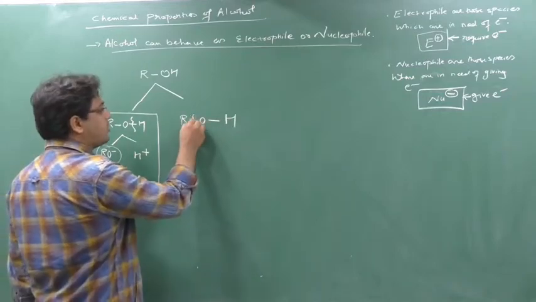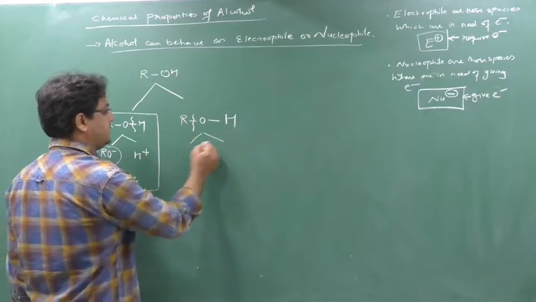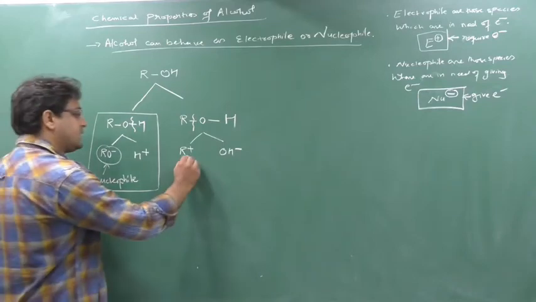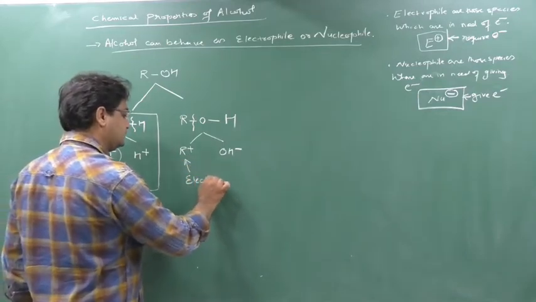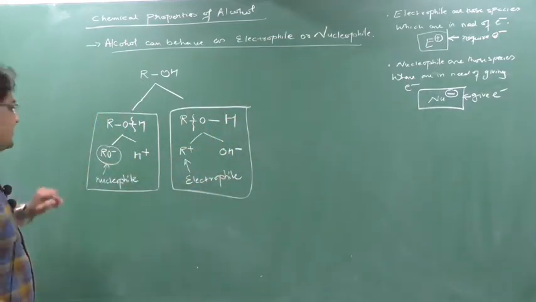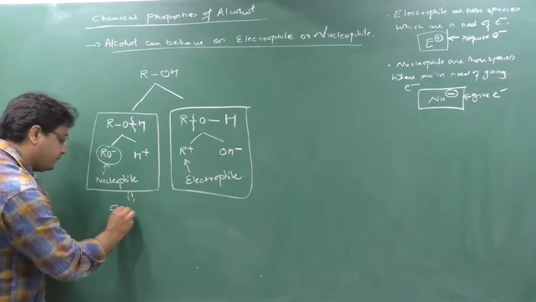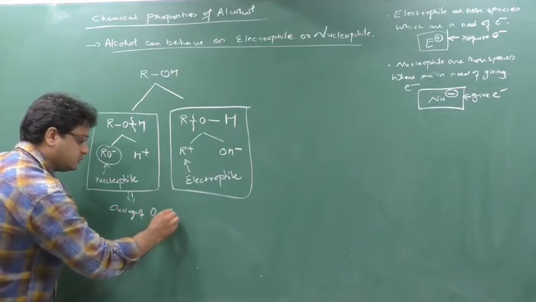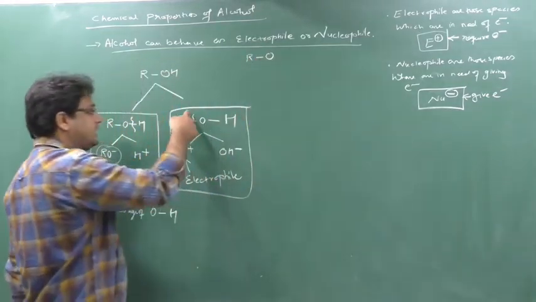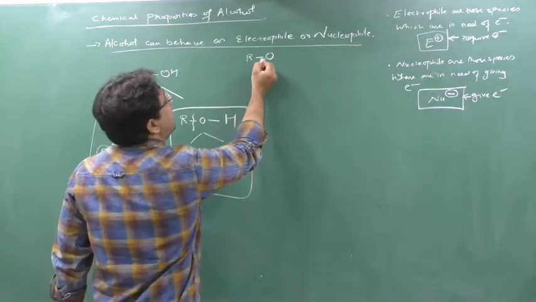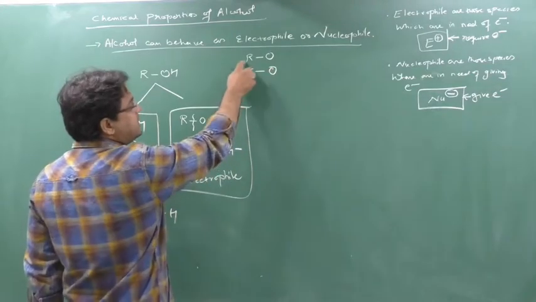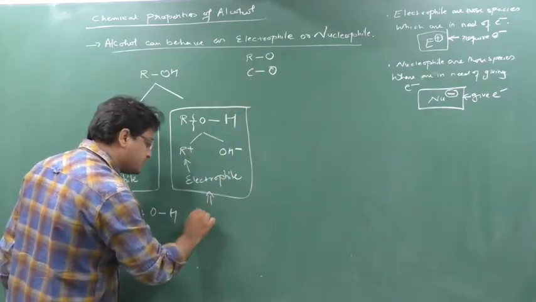When cleavage of RO occurs, that is C-O, split it here. This is R plus and OH minus. Focus on R. So this now acts as an electrophile. Here there is a cleavage of OH, and here there is a cleavage of RO. RO means nothing but C-O, because R is an alkyl chain, and an alkyl chain contains carbon. So here there is a cleavage of C-O.